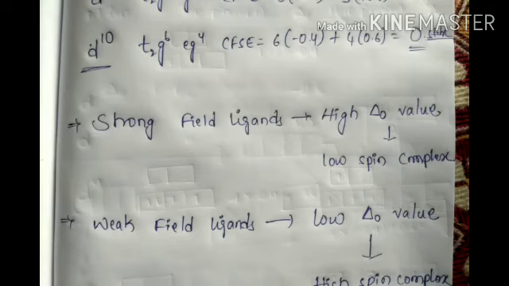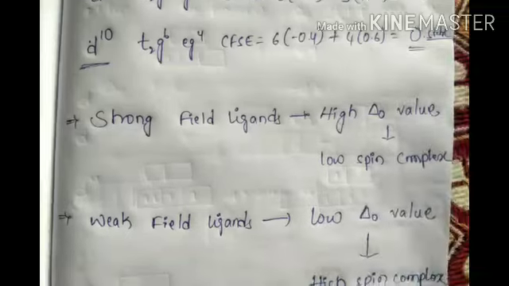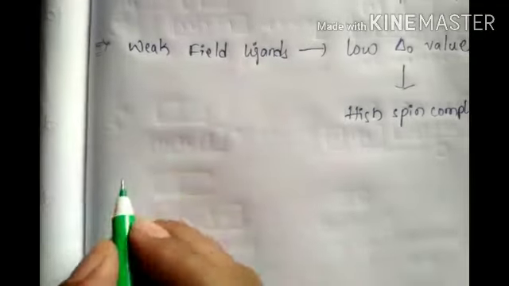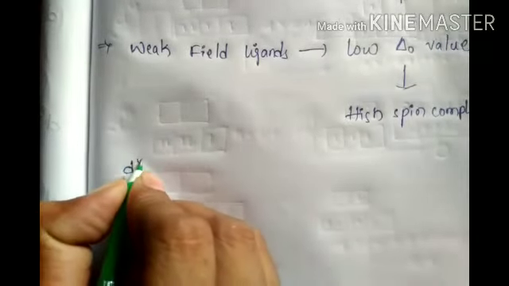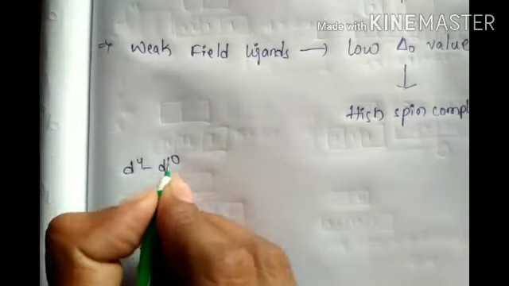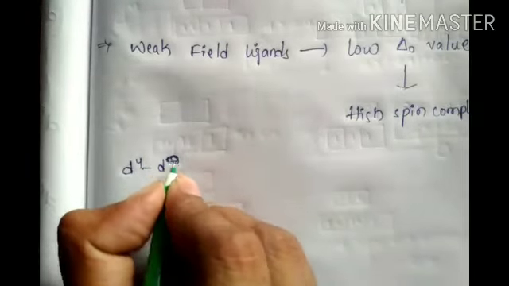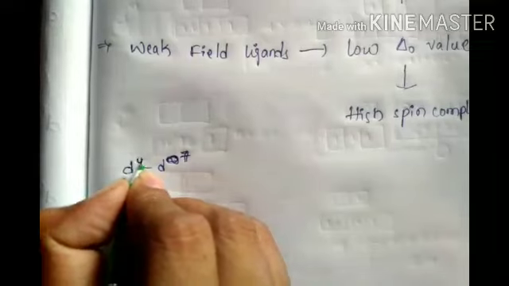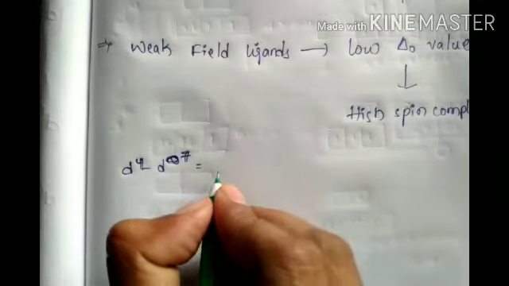D4 to D7 ions are most stable for low spin state for a strong field ligand, for high spin state weak field ligand. Same, that only, but write D4 to D7 is more stable.